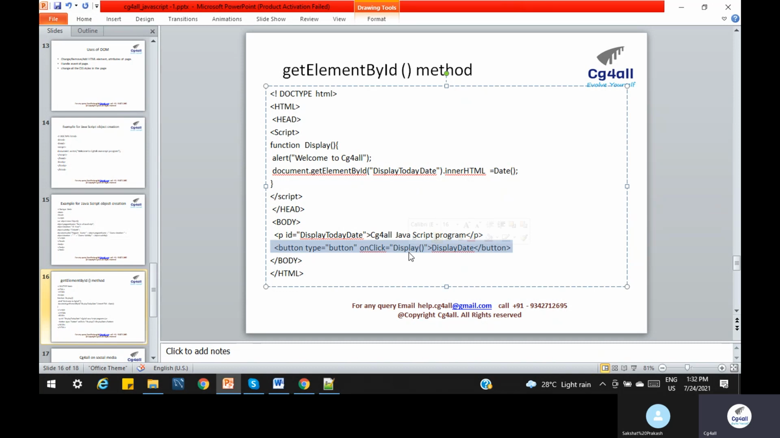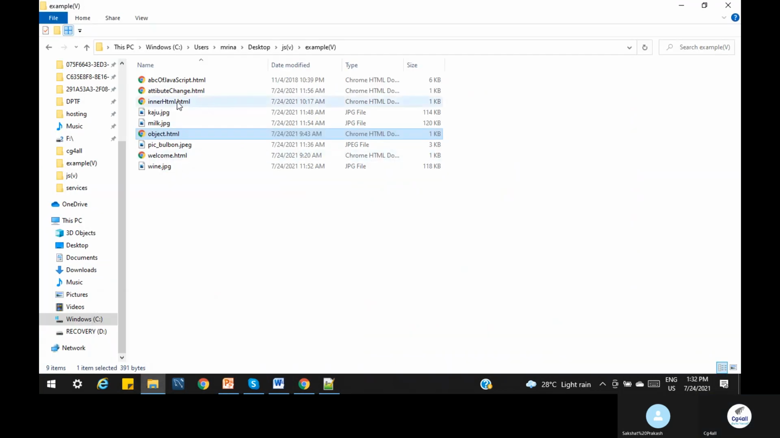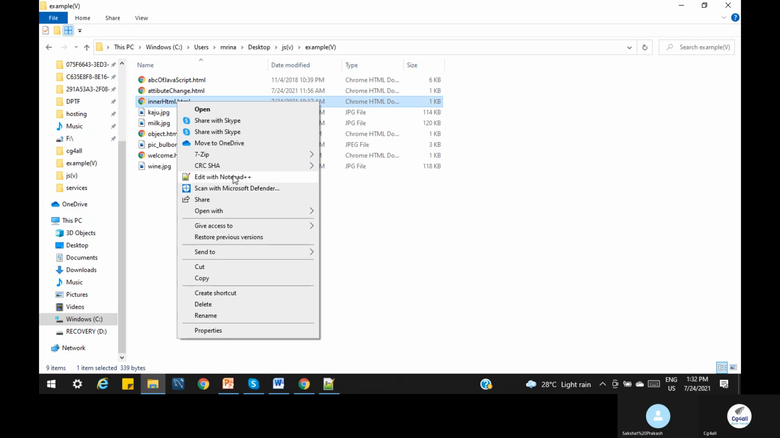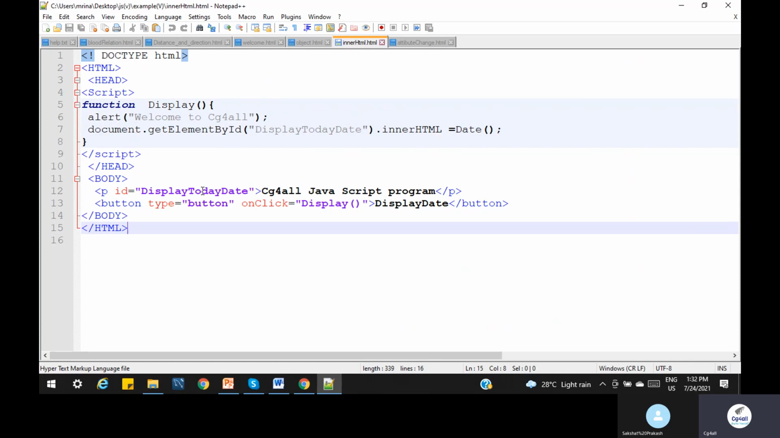So how to display? Display is a function we have to define in JavaScript. Let us understand this. Here in the body, we are taking an ID. As I told you in the earlier section, we need an ID, and based on this ID we will work on the JavaScript side. Here we are printing CG for all JavaScript program, and this is an element.